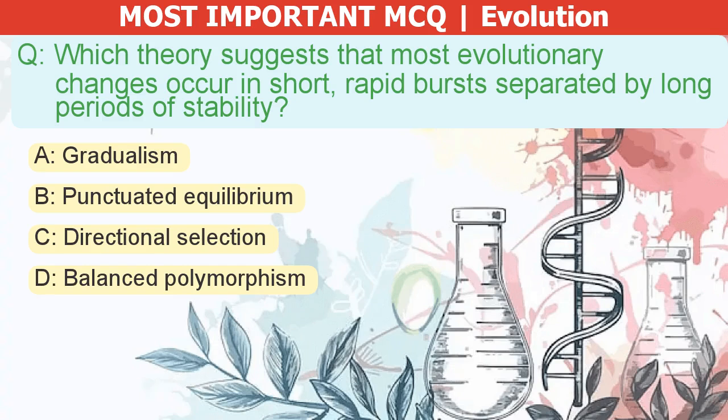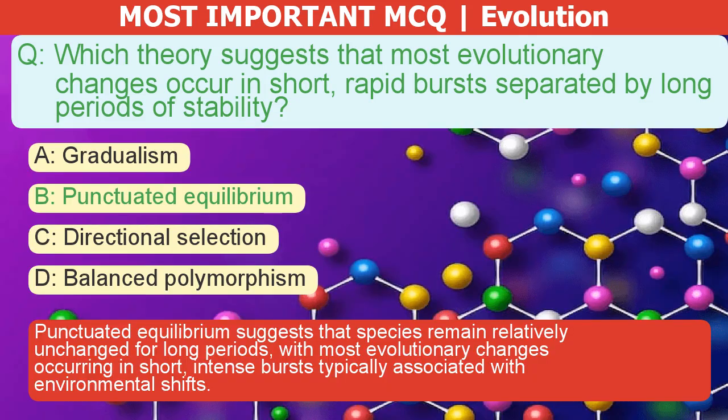Which theory suggests that most evolutionary changes occur in short, rapid bursts separated by long periods of stability? A. Gradualism. B. Punctuated equilibrium. C. Directional selection. D. Balanced polymorphism. The correct answer is B. Punctuated equilibrium suggests that species remain relatively unchanged for long periods, with most evolutionary changes occurring in short, intense bursts typically associated with environmental shifts.